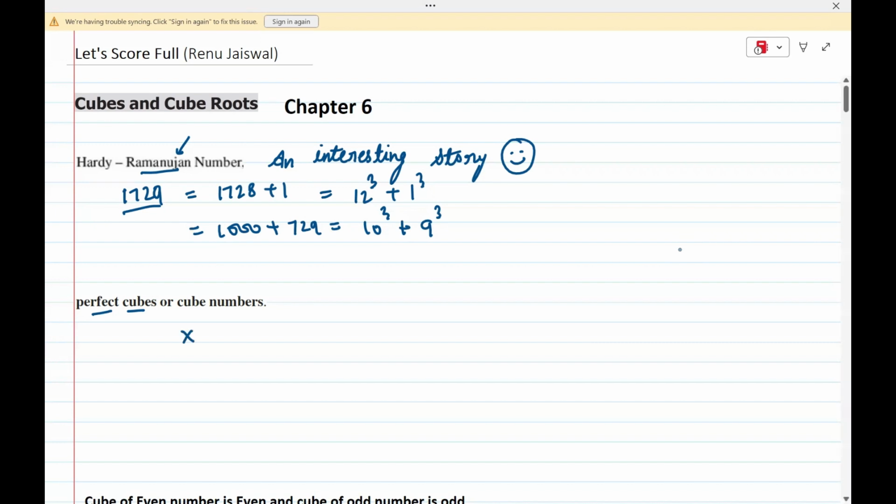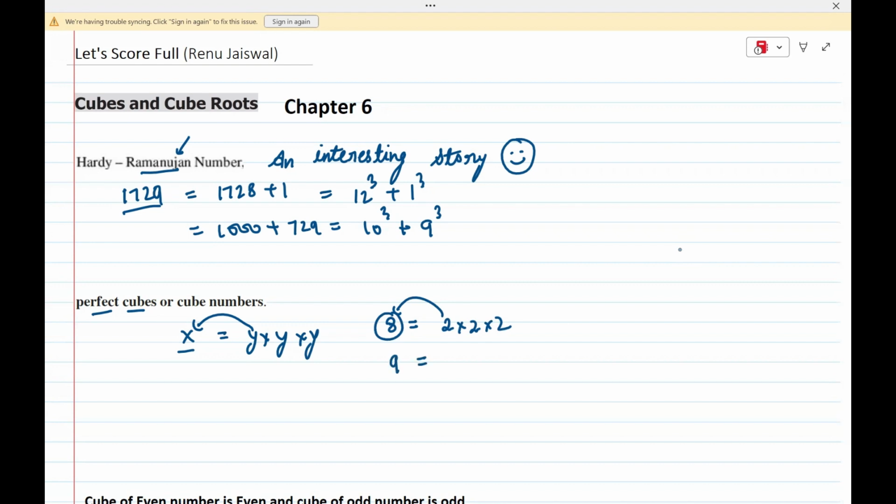If I have some number x, and I can write it as a number multiplied by itself 3 times, suppose I have y and I multiply y 3 times and get x, then I will say x is a perfect cube. Take one example. Suppose I have the smallest number 8. If I multiply 2 three times, I get 8, right? So 8 is a perfect cube.